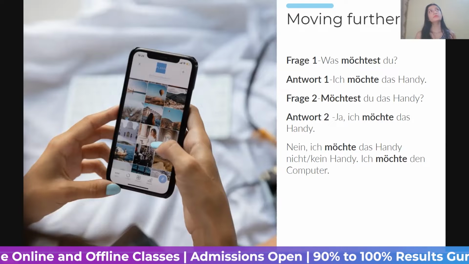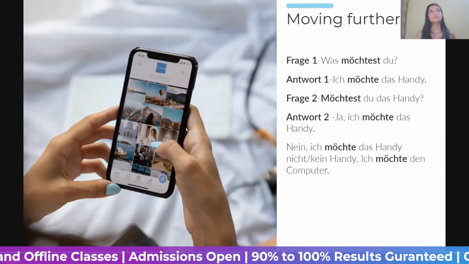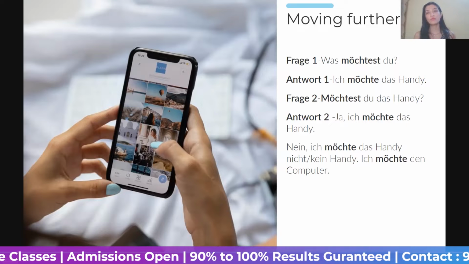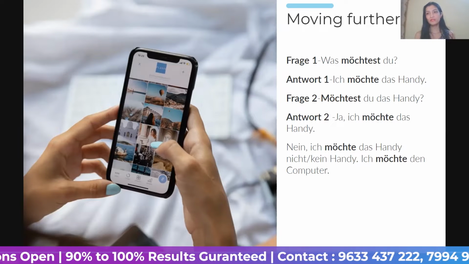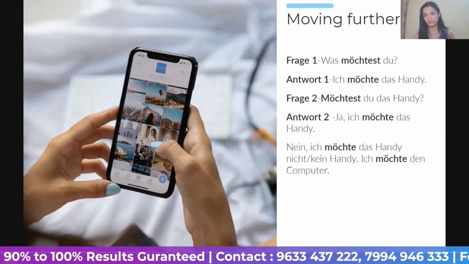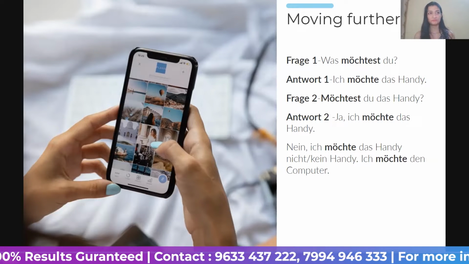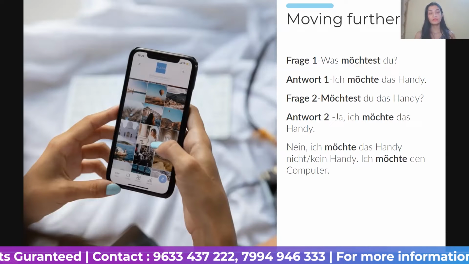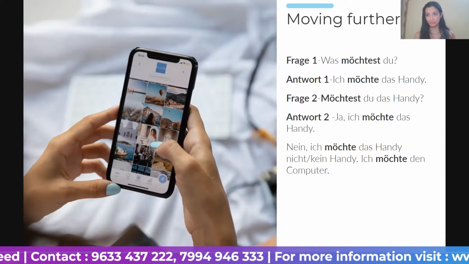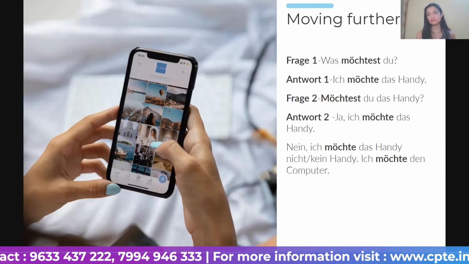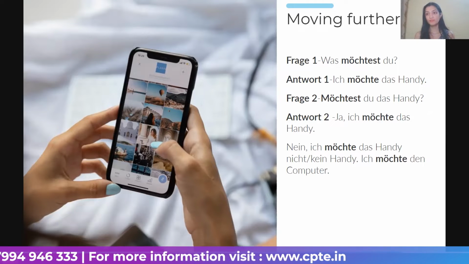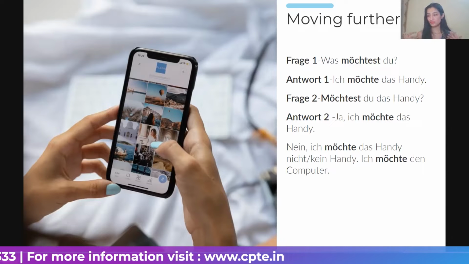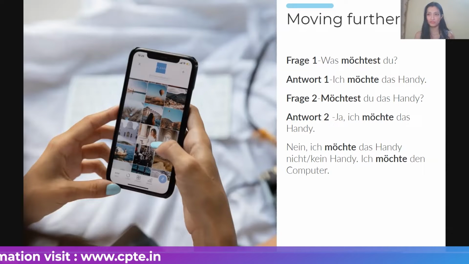Why? Because the point is, if I say that I want to drink water or I want water, you can see both sentences are already complete with or without drink. But if I say that I can play football, versus I can football: in the first sentence, it's clear that I can play football. But in the second sentence, I can football, people will be wondering, you can football what? You can play football or you can buy football, or what? I mean, what do you want to say by this?